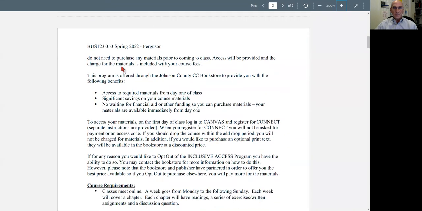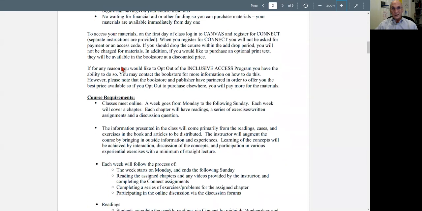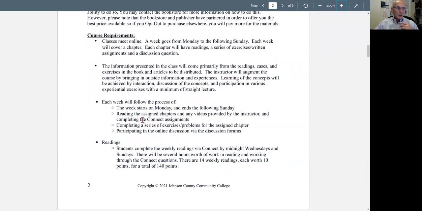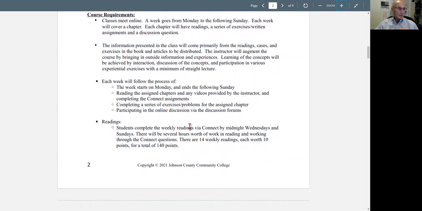Day one program. In other words, here is the information as far as day one and connecting to Connect so that you have access to everything. Now, the way I set things up, the course is based on weeks, and a week goes from Monday through Sunday. Each week, you're going to have a series of things that need to happen where you'll have reading of assigned chapters, and we're going to be going over one or two, mostly two chapters every week. You complete the things that are within Connect that go along with those chapters. You do discussions, and you do any of the exams and reflection papers that are necessary.